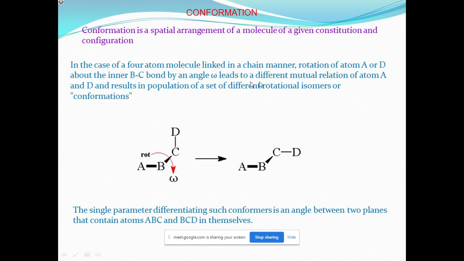This angle leads to different mutual relations of atoms A and D, resulting in a population of different rotational isomers, the conformations. So conformational isomerism is one type of stereoisomerism, because of carbon-carbon single bond rotation. The conformation is the angle between two planes containing ABC and BCD.